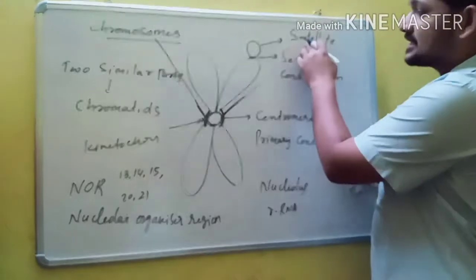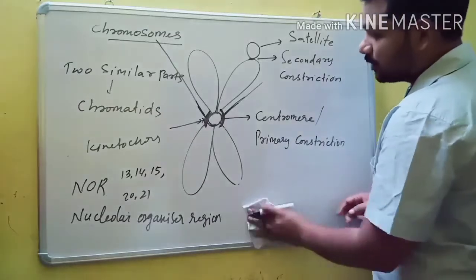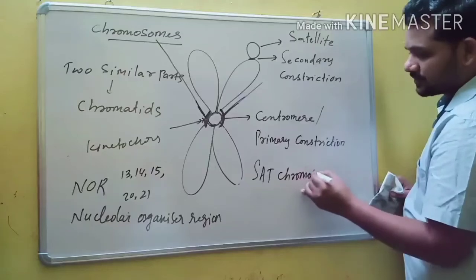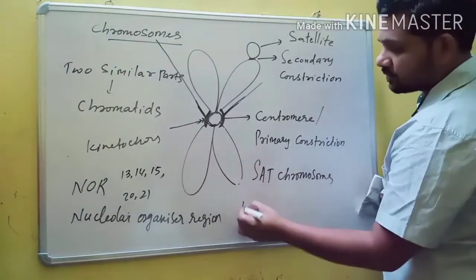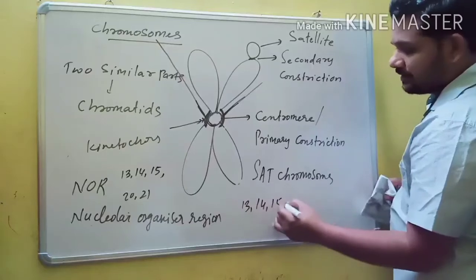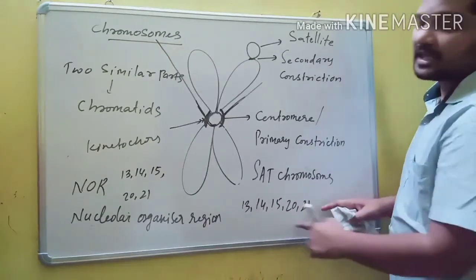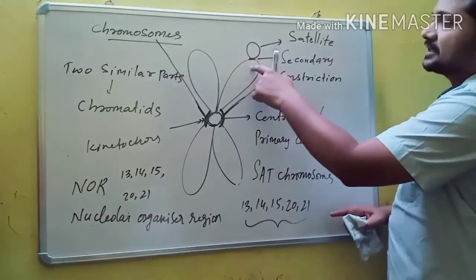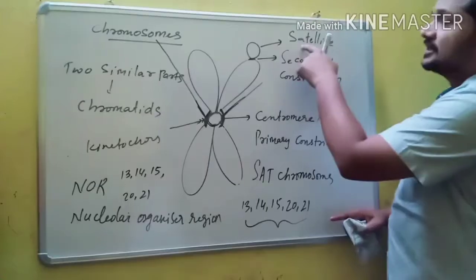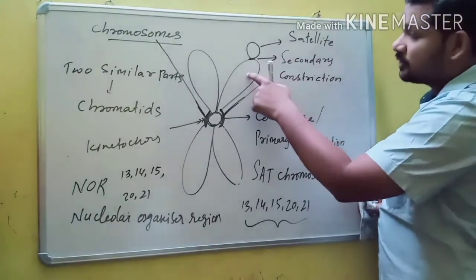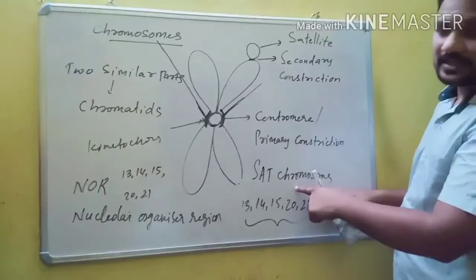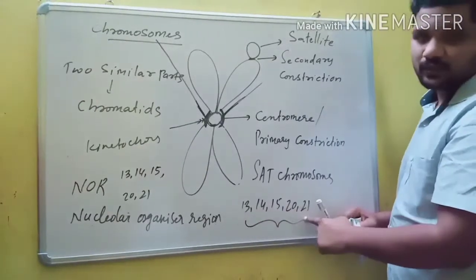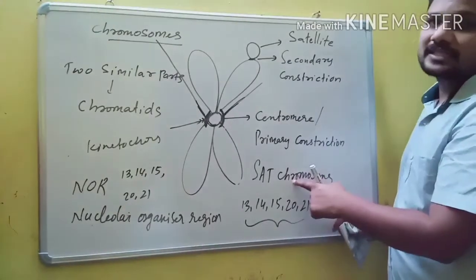Chromosomes which possess a satellite are called SAT chromosomes. In human beings, chromosomes 13, 14, 15, 20 and 21 are the SAT chromosomes.